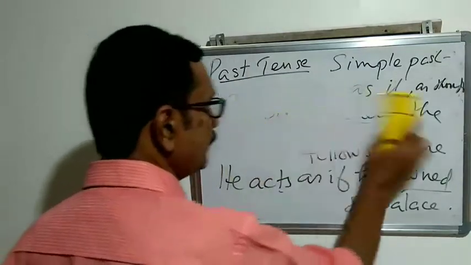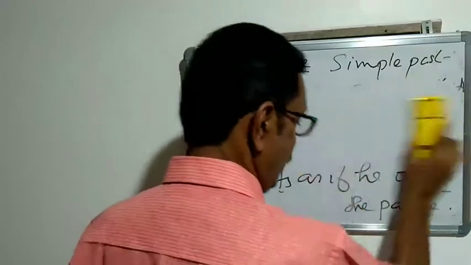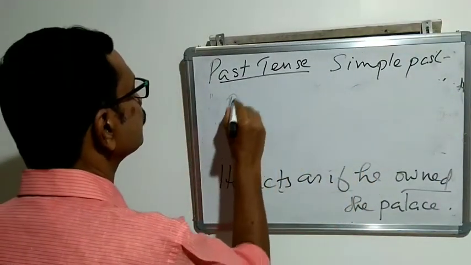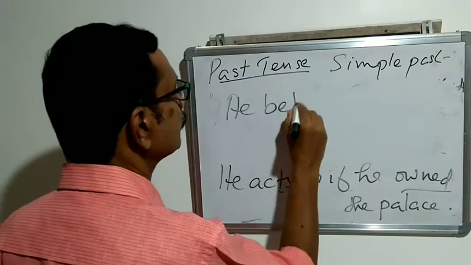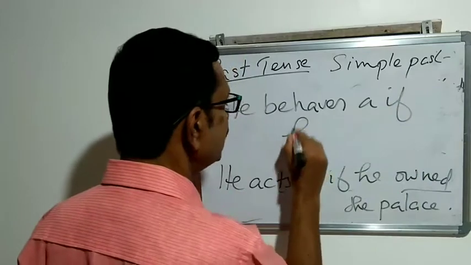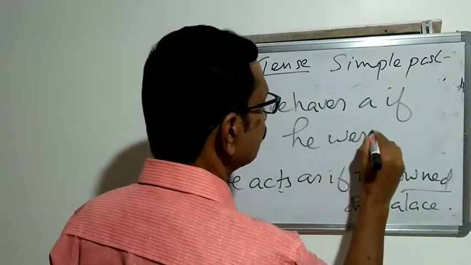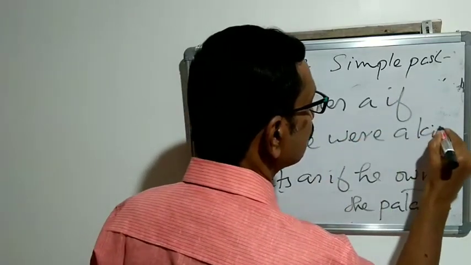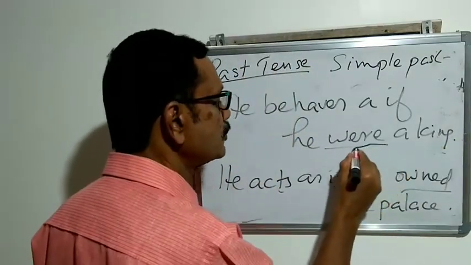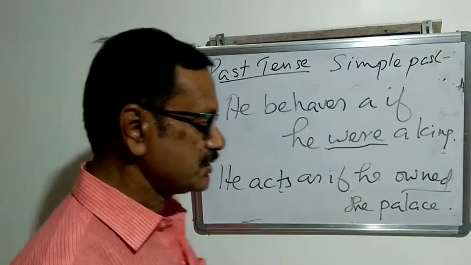One more example here. He behaves as if he were a king. So it is called past subjunctive.